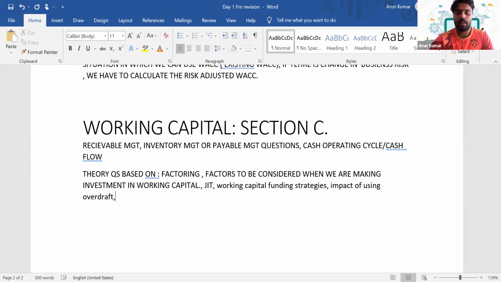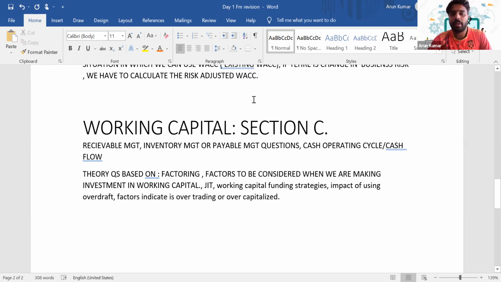Sometimes they ask some direct questions on what the factors are that indicate the company is over trading or over capitalized. So these are some direct theory areas that you can expect in working capital management. Is it clear, everyone? Can you just note it down?